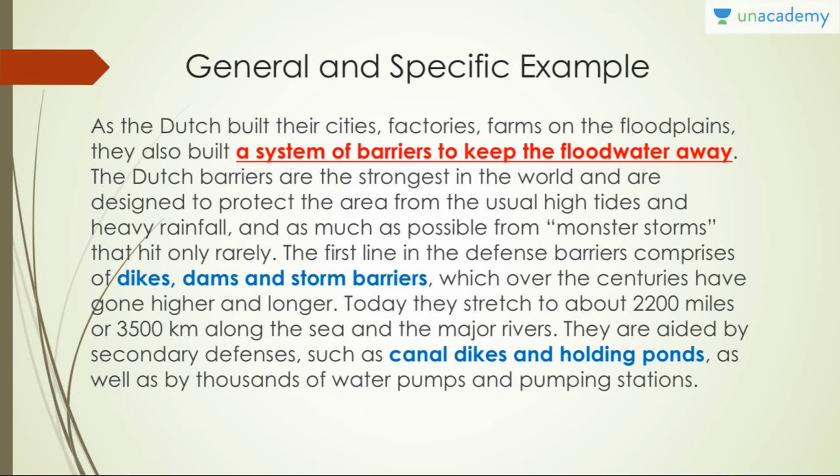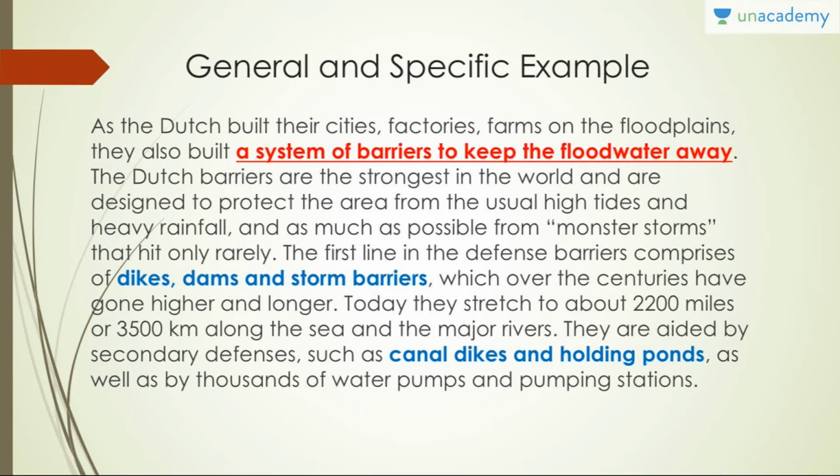And there are other words like dikes and dams and storm barriers, canal dikes and holding ponds and all that. If you look carefully at these highlighted words, you will realize that a system of barriers to keep the floodwater away by the Dutch, this is your main idea. As you can see, this is there in the first 2-3 lines of the whole passage. There might be other paragraphs below giving more details about the Dutch system, or how they evolved, or how other countries adopted the Dutch system, or what are the challenges in the Dutch system, or what are the outcomes, the consequences, the suggested improvements.